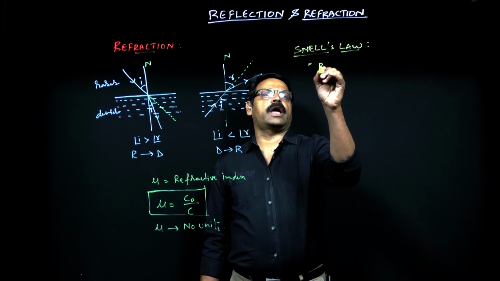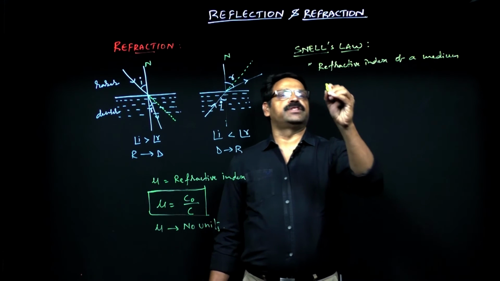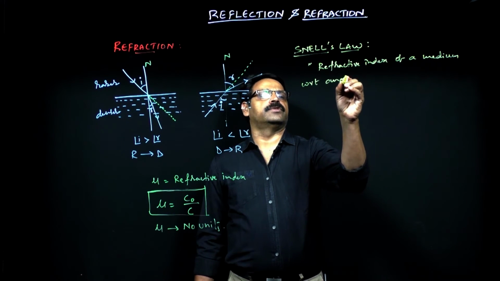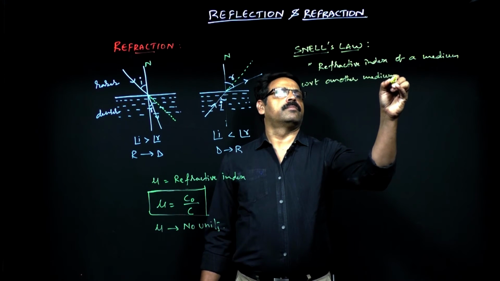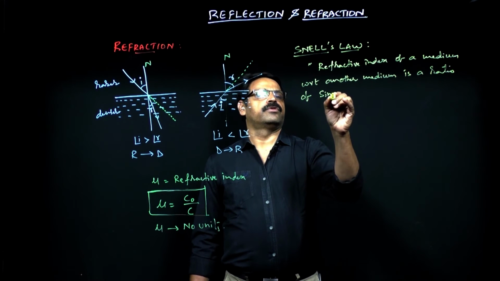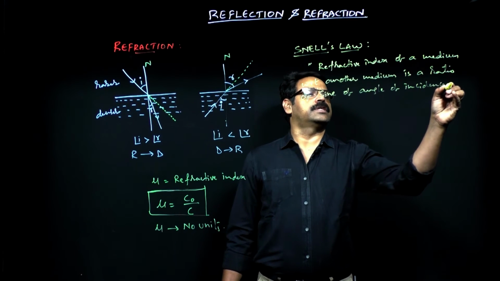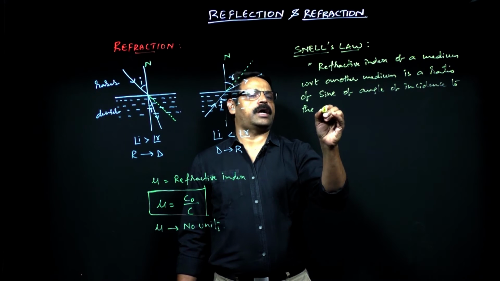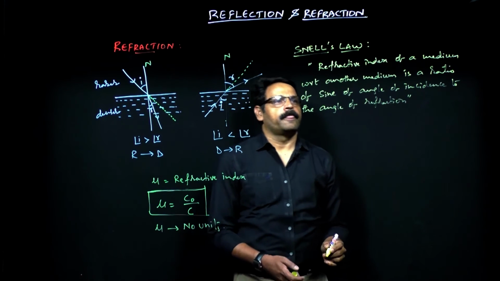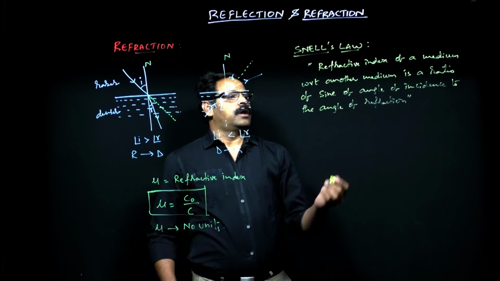According to Snell's law, the refractive index of a medium with respect to another medium is the ratio of the sine of the angle of incidence to the sine of the angle of refraction.